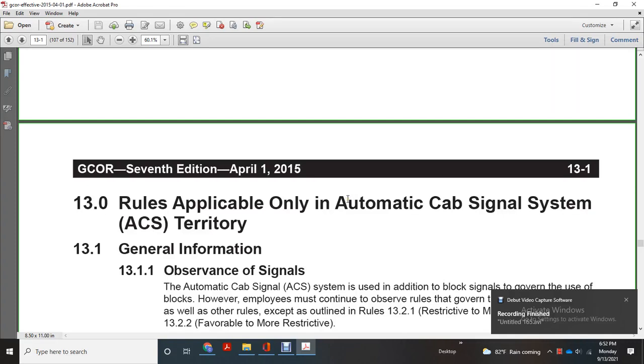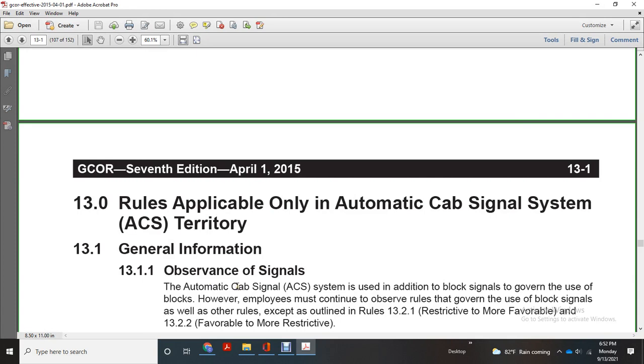Rules applicable only to automatic cab signal system territory. Territory general information, observance of the signals. The automatic cab signal system does not eliminate the block symbol, the rules governing the use of the block symbols. However, employees must continually observe the rules governing the use of the block symbols as well as other